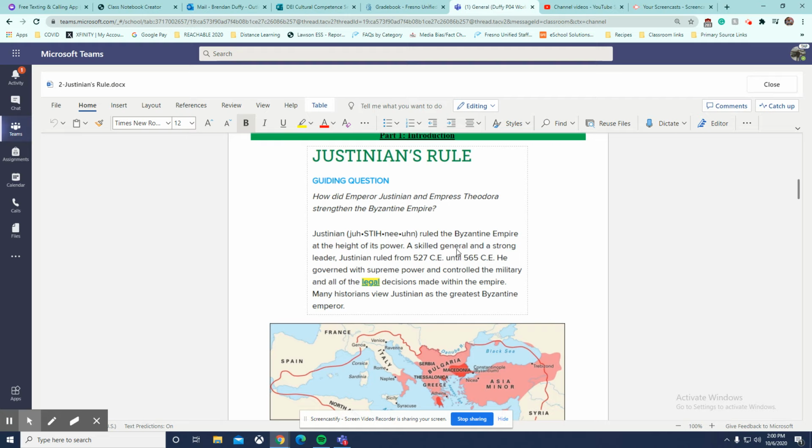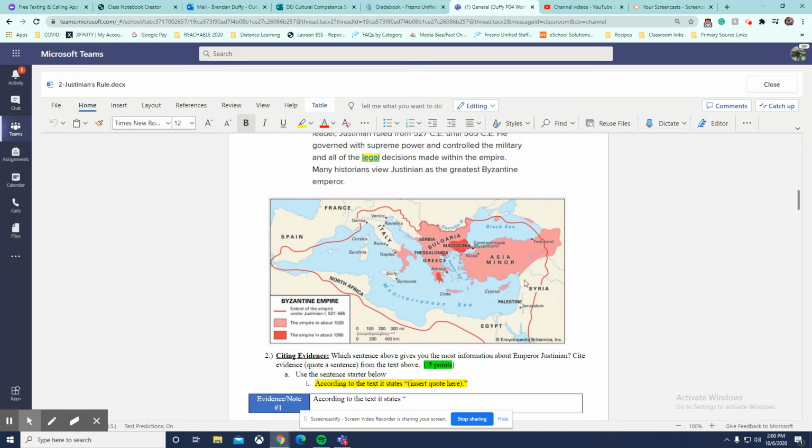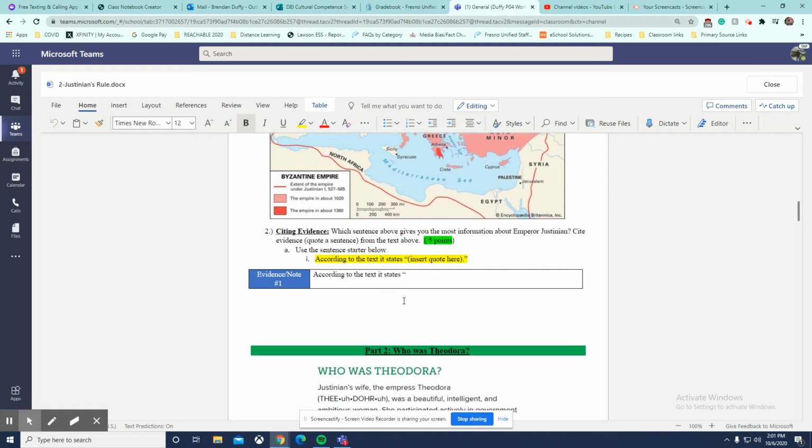The second sentence is not that bad, a skilled general and a strong leader, but this third sentence also says that. Governed with supreme power, so that's that strong leader, controlled the military, that's that skilled general. So this one gives us more detail. This map helps us visualize. If you look here, the red line is the extent of the empire. So these are all the expansions he made.